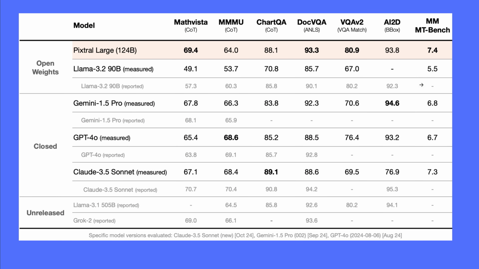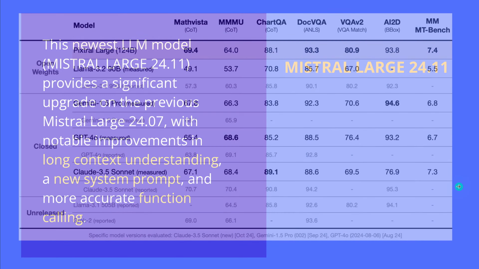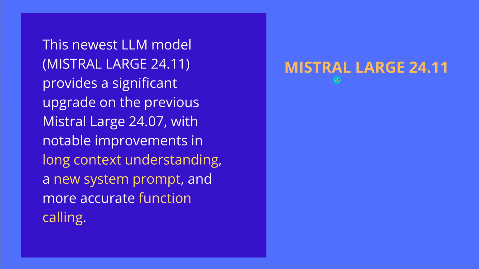And if you want to have the data here of all the benchmark data here, you see here in the first line, Pixtral Large 125B compared to the Llama 3.2 90B, to Gemini 1.5 Pro, to GPT-4o, Claude 3.5 Sonnet. This is version 2, please note, this is version 2, so also real good. Plus, we have our text model. Please do not forget, we have here beautiful large language model only.